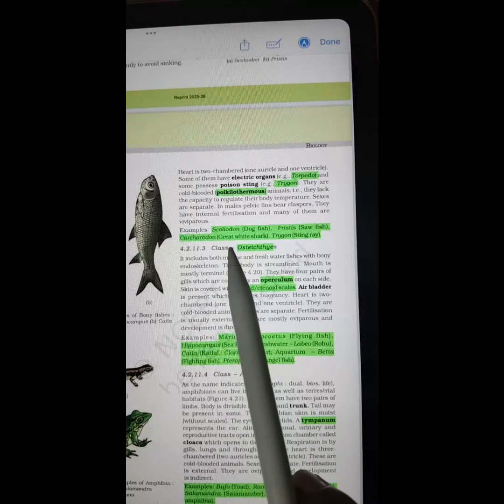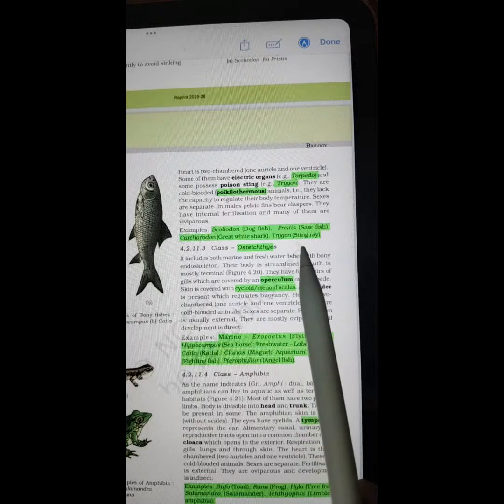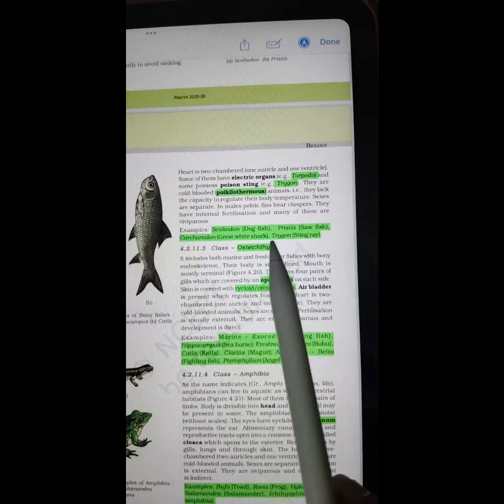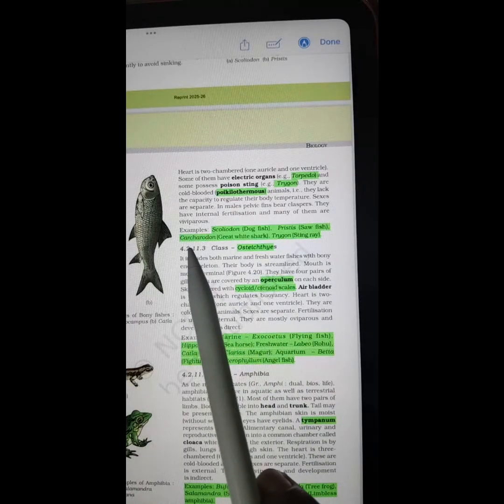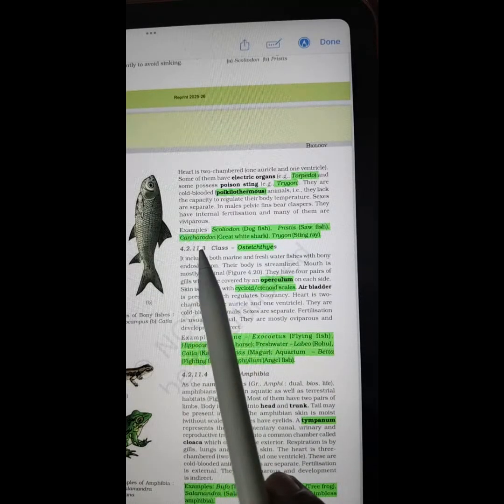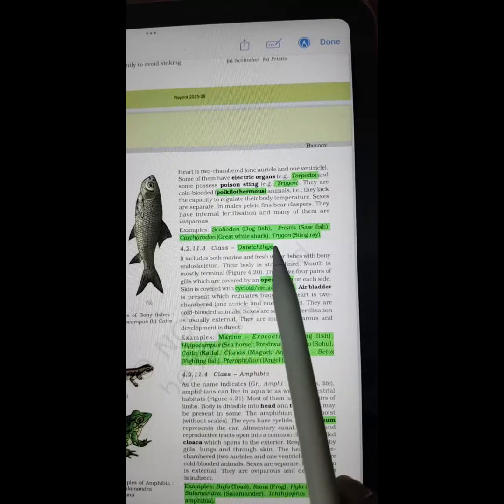Carcharodon, also known as great white shark. Trigon, also known as stingray. So once again, just the scientific names: Scoliodon, Pristis, Carcharodon, Trigon.